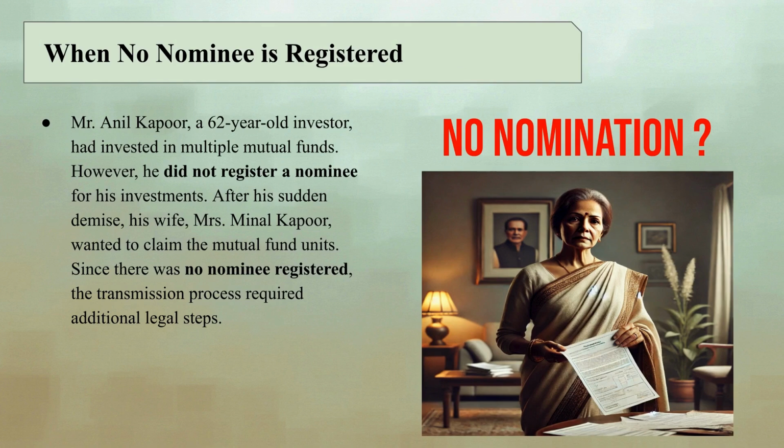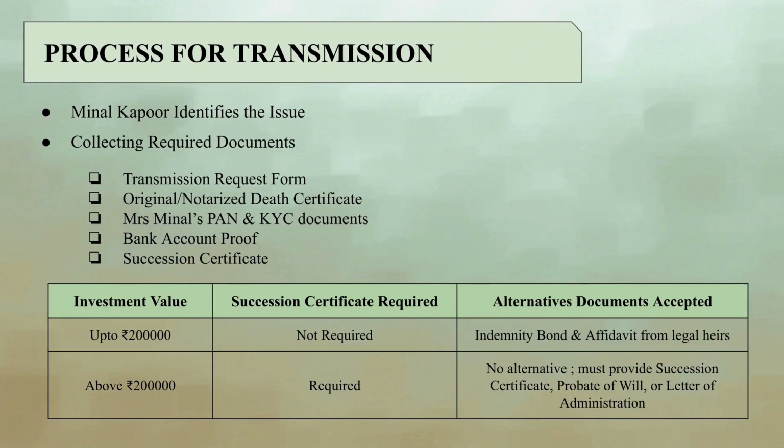Mr. Anil Kapoor, a 62-year-old investor, had invested in multiple mutual funds. However, he did not register a nominee for his investments. After his sudden demise, his wife, Mrs. Meenal Kapoor, wanted to claim the mutual fund units. Since there was no nominee registered, the transmission process required additional legal steps.